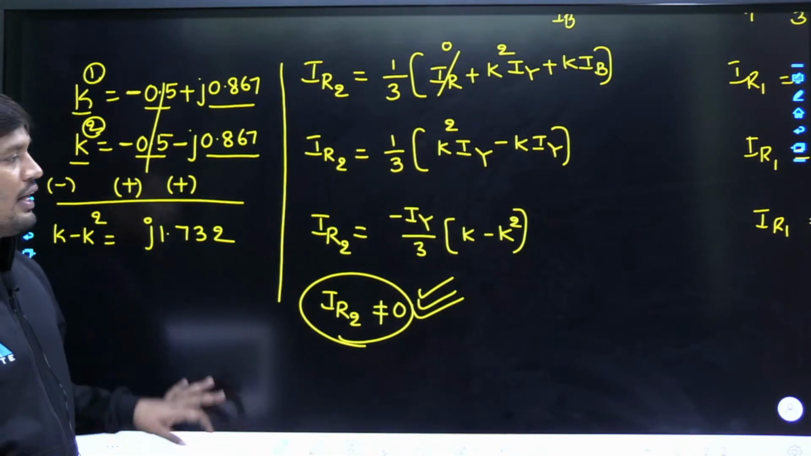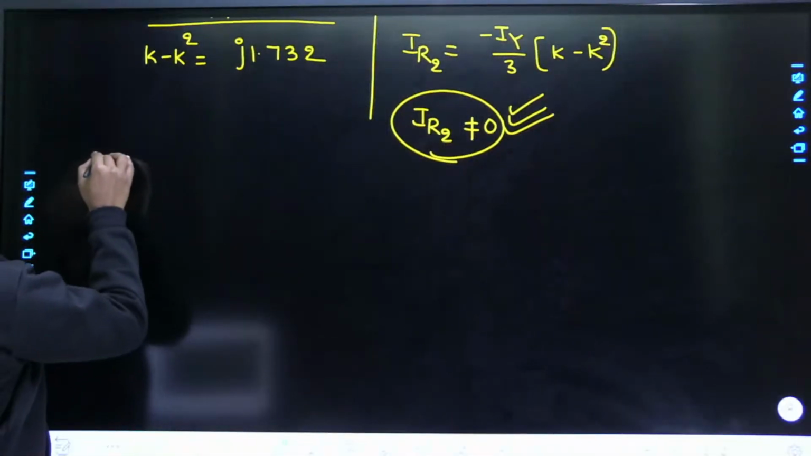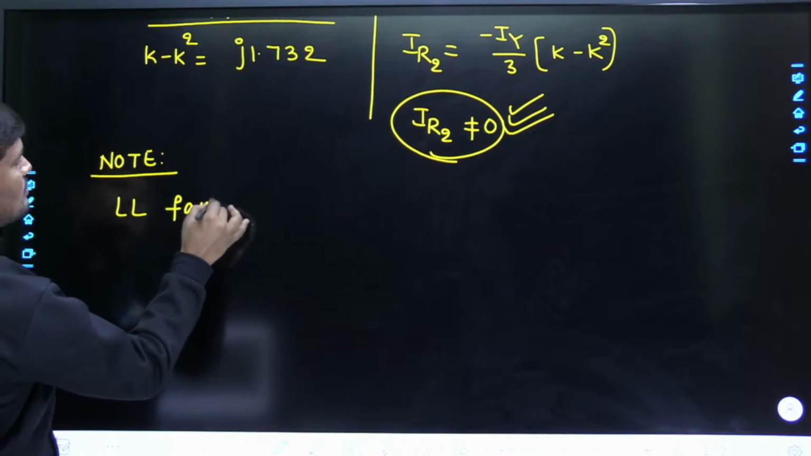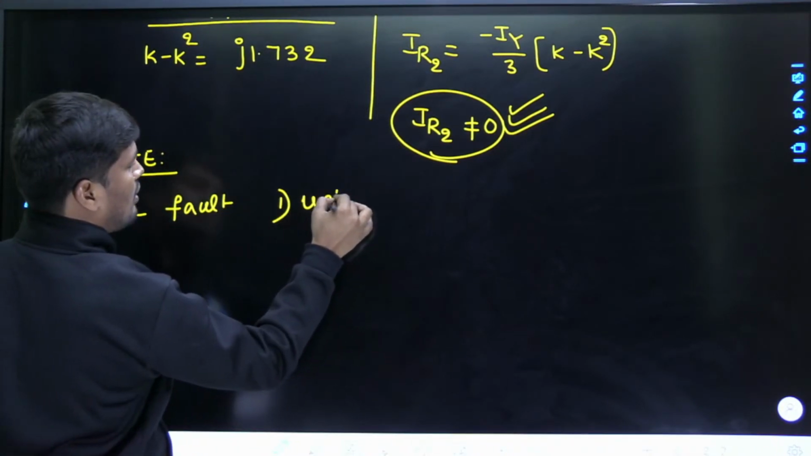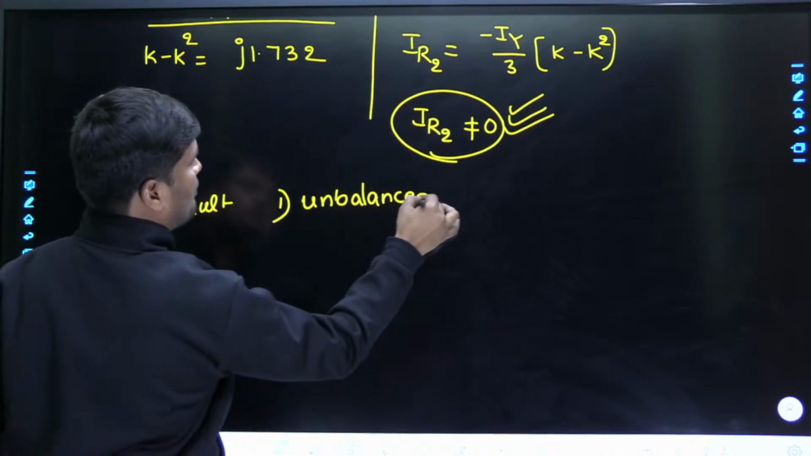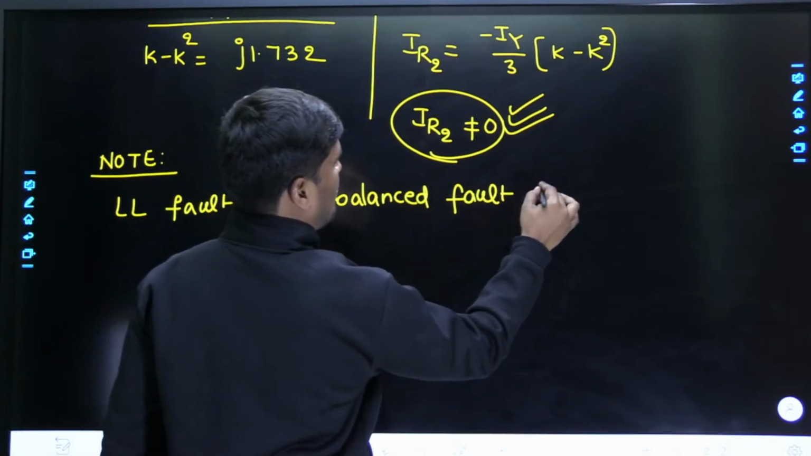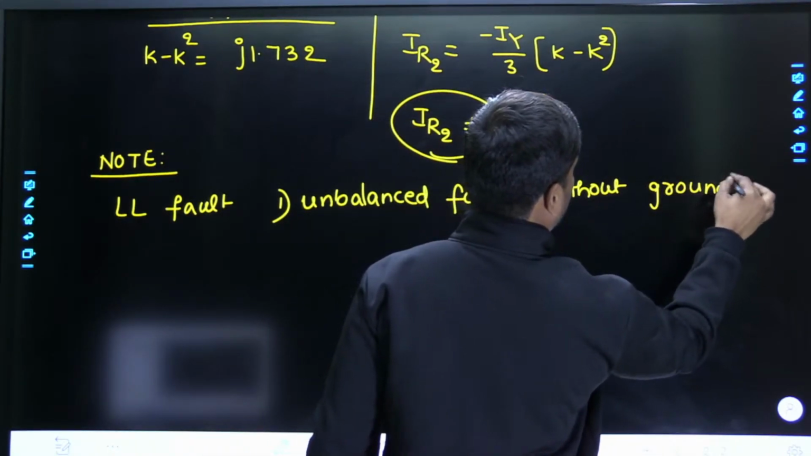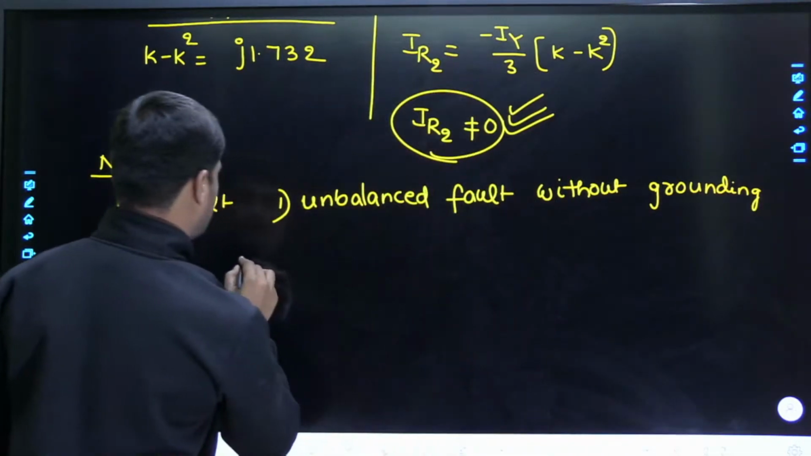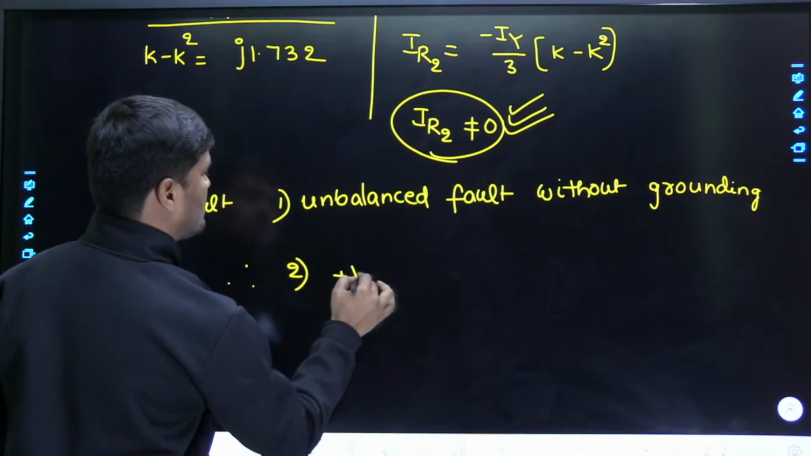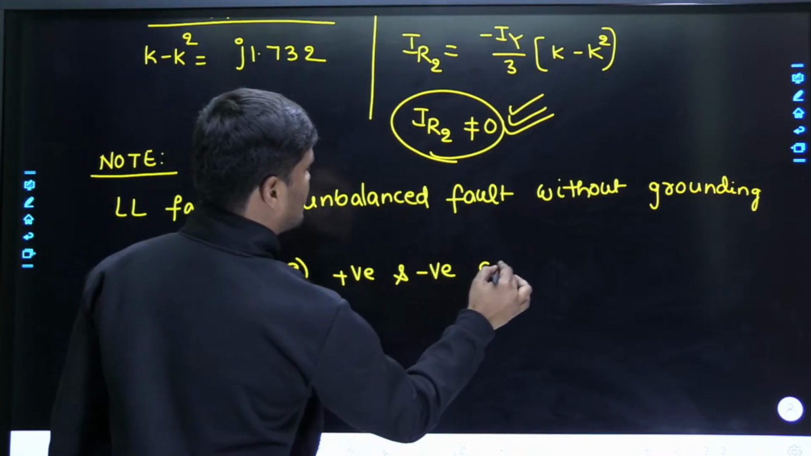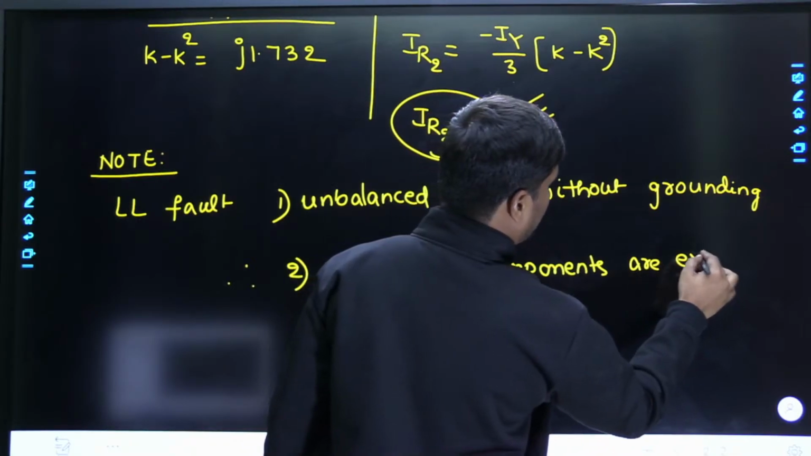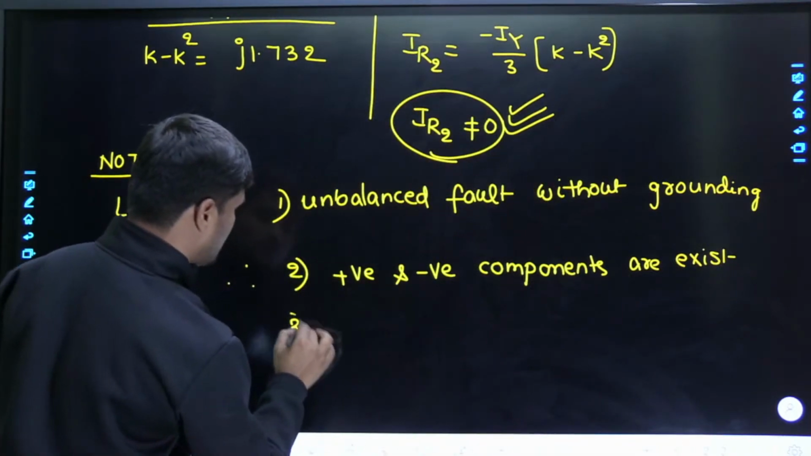I can say a line to line fault is an unbalanced fault. I am writing here a note. The note is: a line to line fault is an unbalanced fault without grounding. This is the first result. Second result: therefore positive and negative sequence components are present, but no zero sequence component.